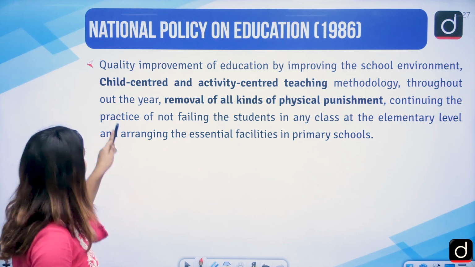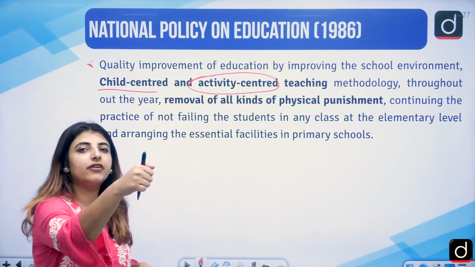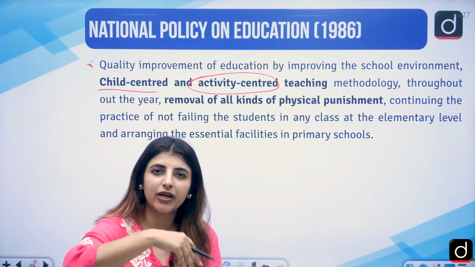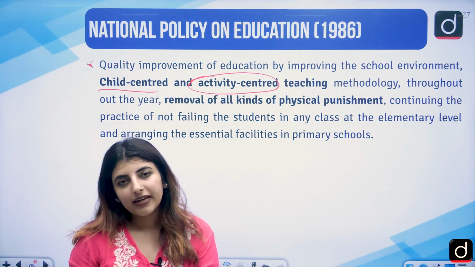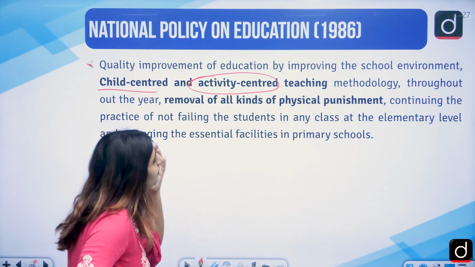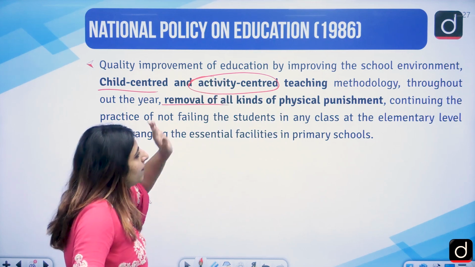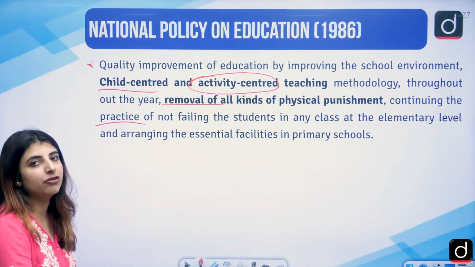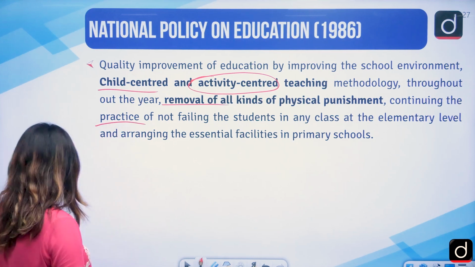Quality improvement, right? Child-centered and activity-centered teaching should be done, so that the children also get involved in the teaching-learning process. They know what they are being taught, and they are also participating actively. Correct? So child-centric and, of course, activity-centered. Activities should be performed. Any kind of physical punishment should be removed. Right? Continuing the practice of not failing the students in any class at the elementary level. Right? So these were certain things which were there in the 1986 system.